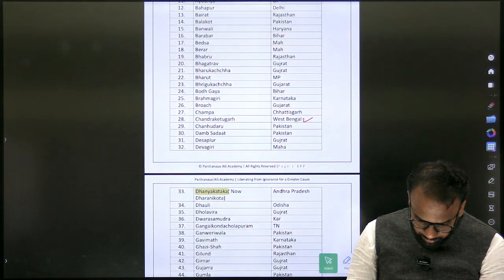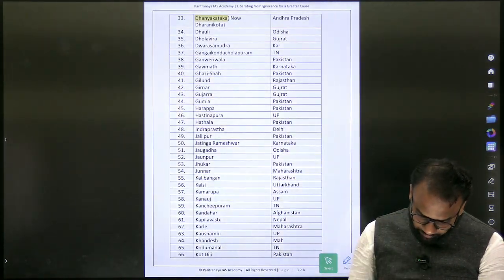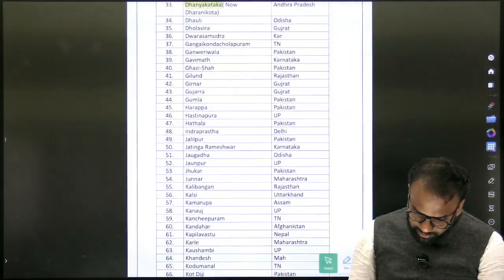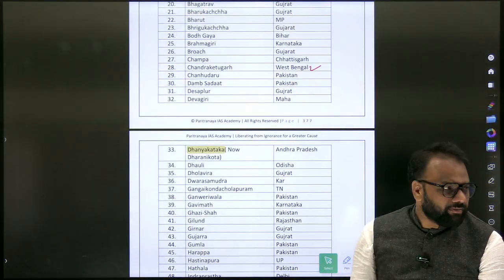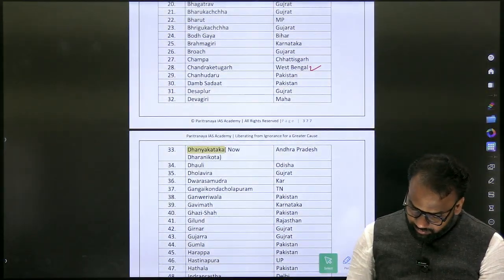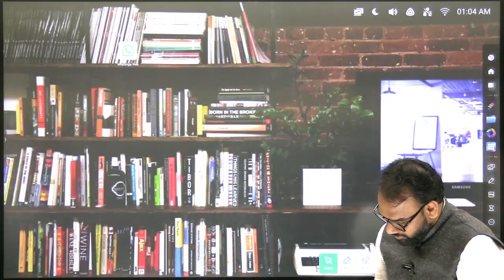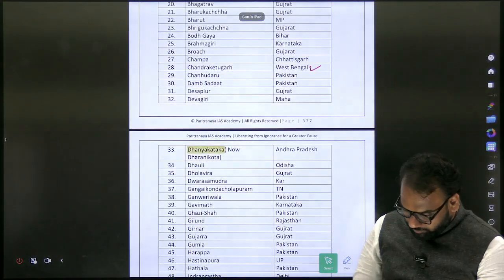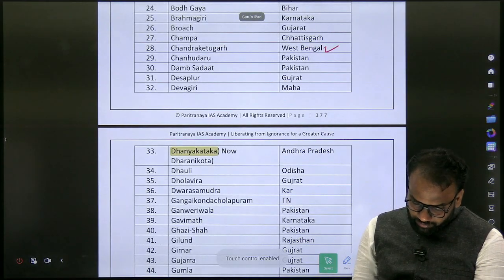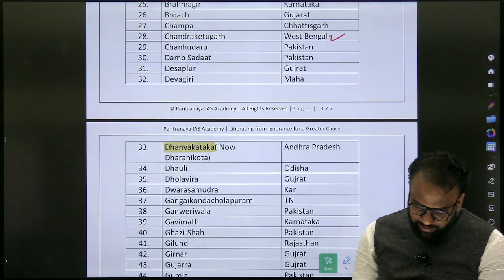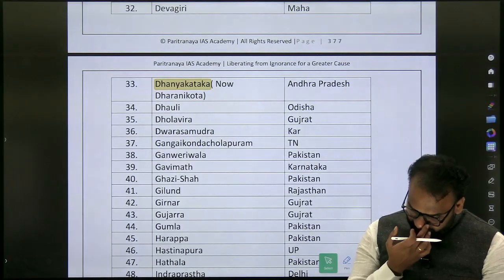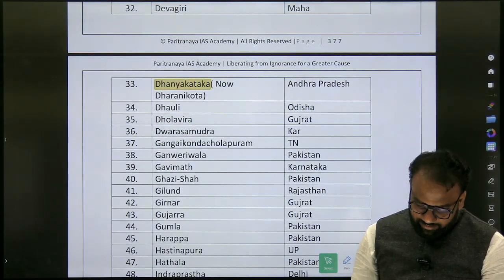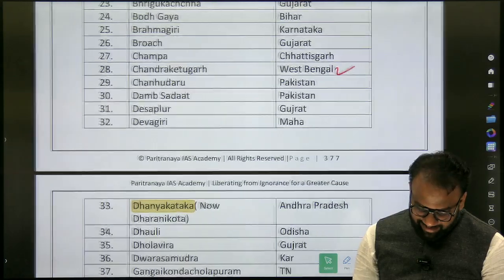Page 378. Okay. So here the entire list you have to memorize. So Danyakataka is located in Andhra. Dwarasamudra, Karnataka.